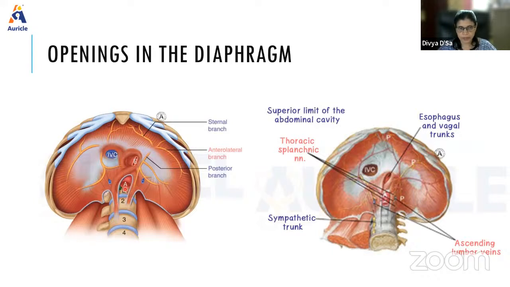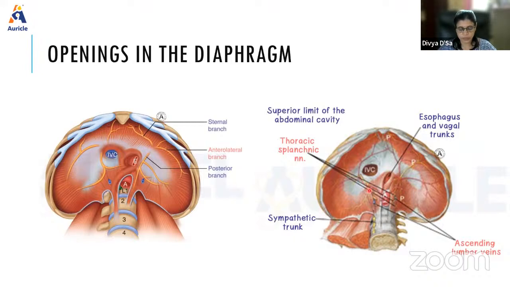Here the structure passing is mainly the abdominal aorta. Then the thoracic duct also passes through that. And sometimes the azygos vein, when it arises as the lumbar azygos, can pass through the aortic opening.